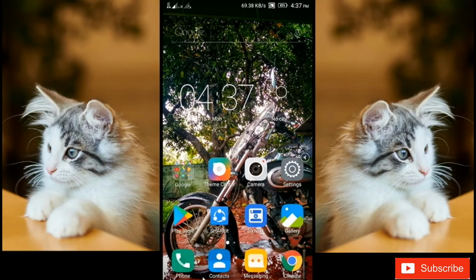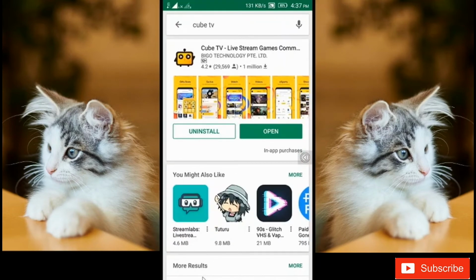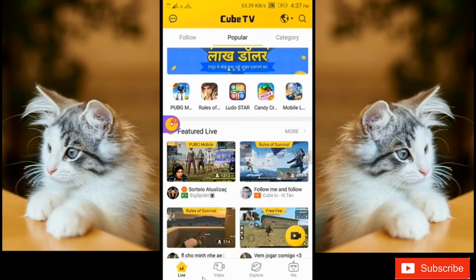Do you love to play games? Then don't play the game for free. There's an app called Cube TV which is available in the Android and the Apple Store. It's a gaming community. You can go straight to the Android store and search for Cube TV, or I will give the link in the description below. I am opening it right now because I have already installed this app, so I am sharing my views and opinion on this app with you guys.